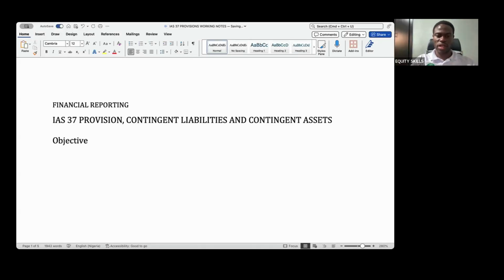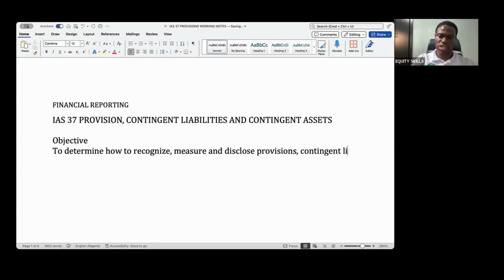But at the end of this class, what the standard really wants you to know is to determine how to recognize, measure, and disclose provisions, contingent liabilities, and contingent assets.